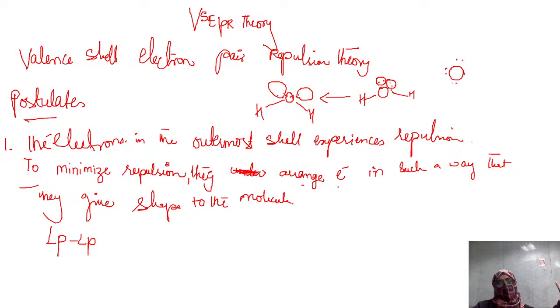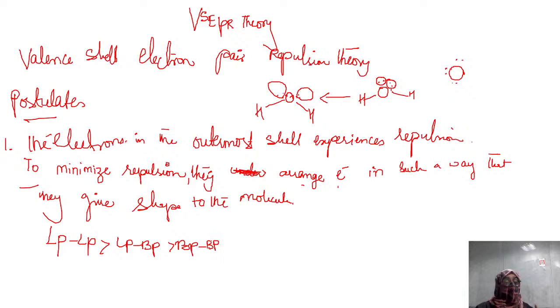They will be arranged in space in such a way that they are far away from each other, and while arranging, they are giving shape to the molecule. Hence, we found that lone pair has more repulsion than lone pair-bond pair, and the least is that bond pair has the least repulsion.